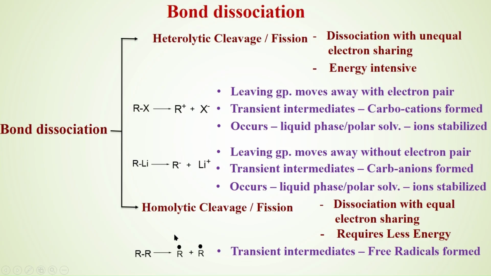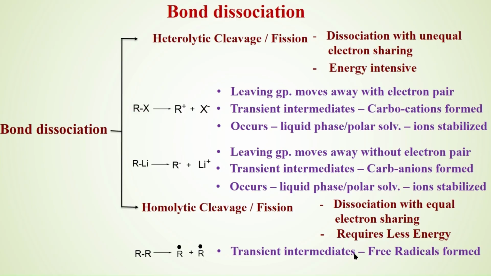The R radical is also unstable, though it has taken its share, but still it is unstable. That also reacts. These intermediates are formed in the course of the reaction, either carbocations, carbanions or free radicals. This occurs due to heterolytic or homolytic cleavage.